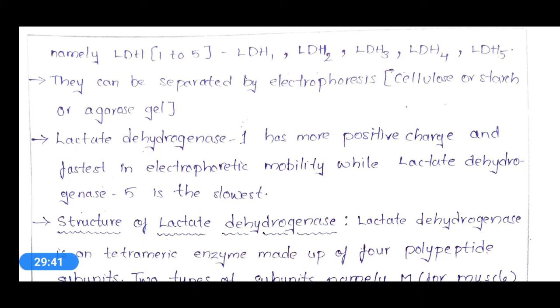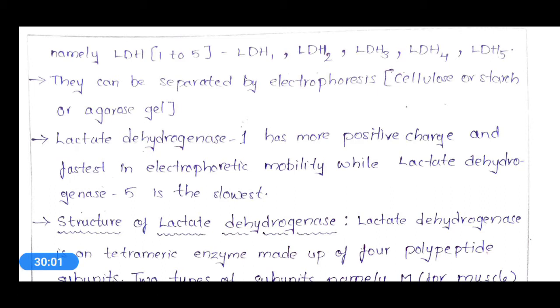So the electrophoretic mobility of the LDH will help us to identify each isomer separately in the electrophoretic gel that is separated after the electrophoresis technique.